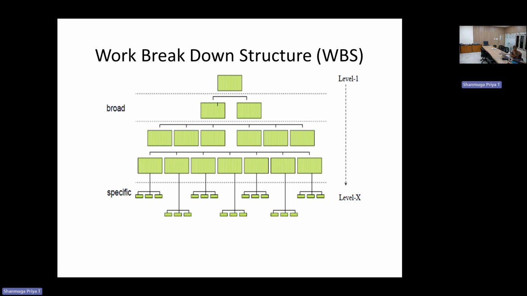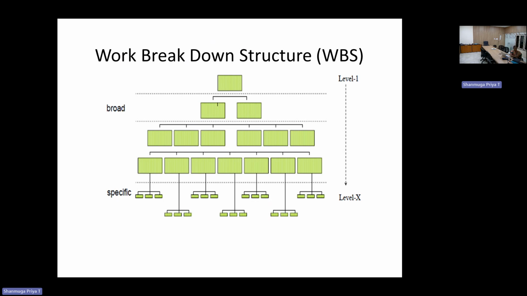So the work breakdown structure is, for example, a major work. For construction of the house, the house is the major work which we want to finish within a specified duration and a specified cost. That is considered as level 1. Followed by that, we have to create the subcategories to achieve it.